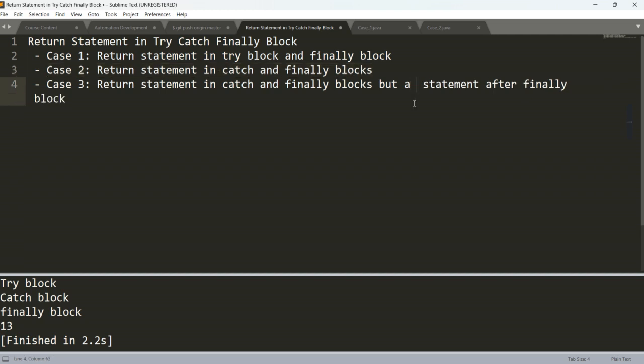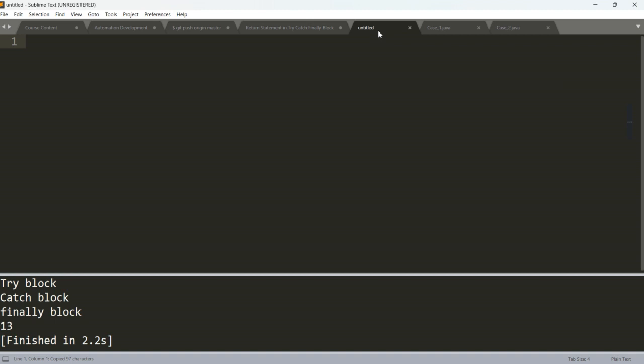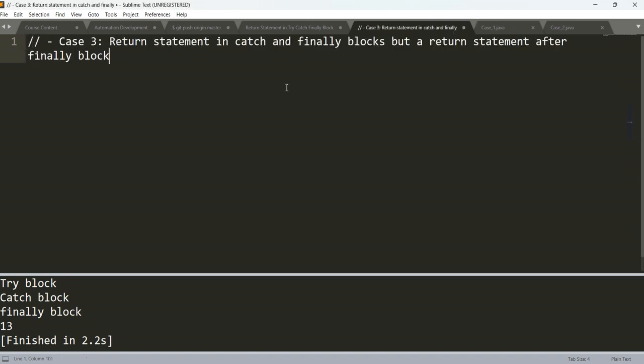Here we can write a return statement after. So copy this for case 3 and just open a new file here itself, and in a comment itself provide this one. Fine.